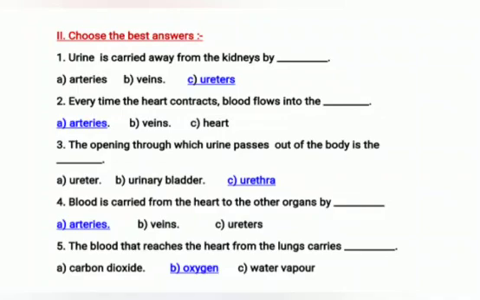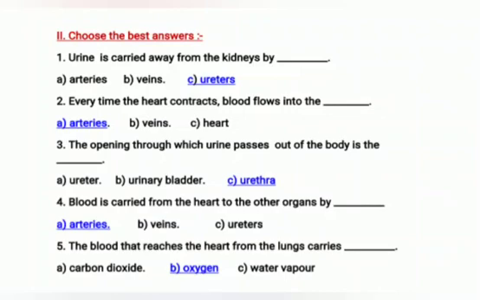Third, the opening through which urine passes out of the body is the dash. The opening through which urine passes out of the body is the urethra. Fourth one, blood is carried from the heart to the other organs by dash. Blood is carried from the heart to the other organs by arteries.